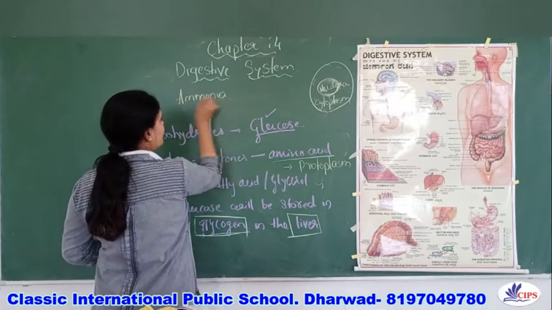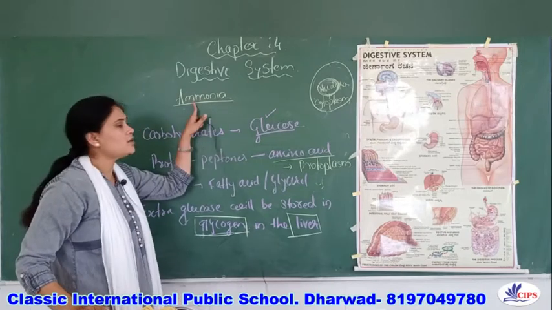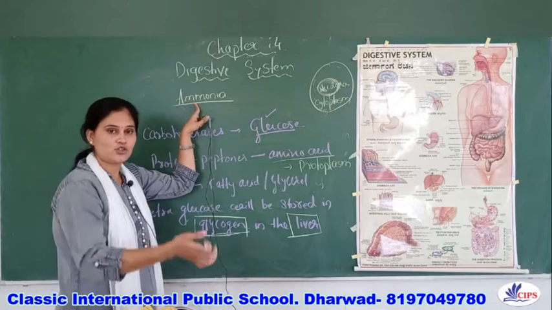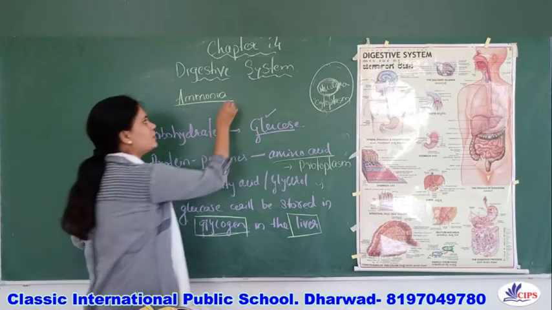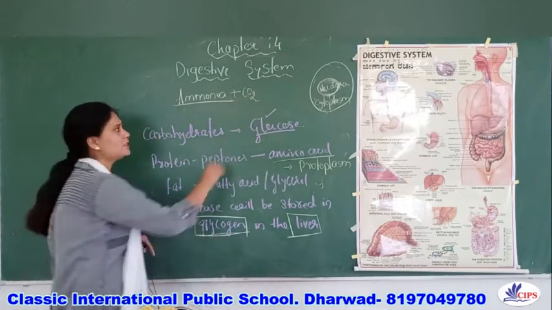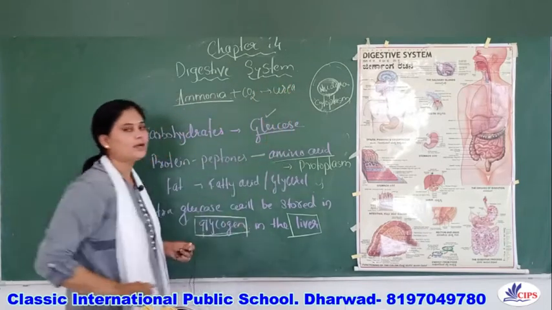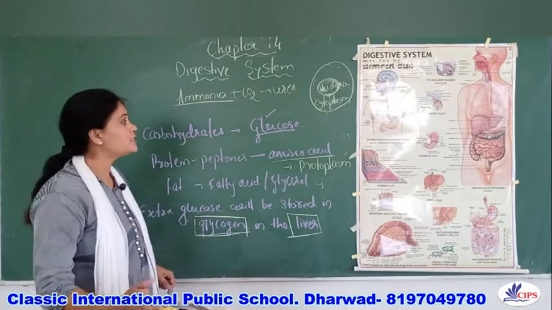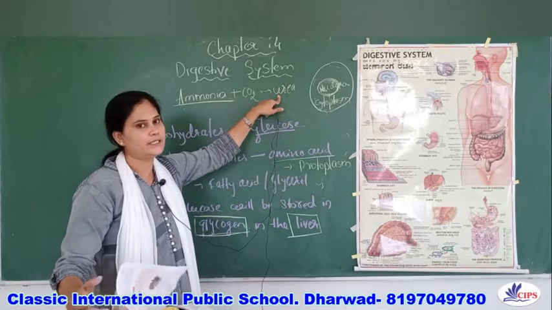So this ammonia is a toxic substance. It has to be released. It has to be excreted from the body. So this ammonia will combine with the carbon dioxide and form the urea. What does it form? It forms the urea, right? And this urea will be excreted out by the kidneys.